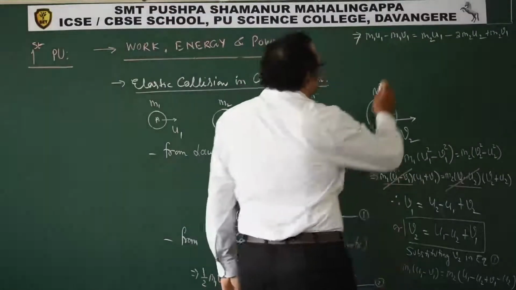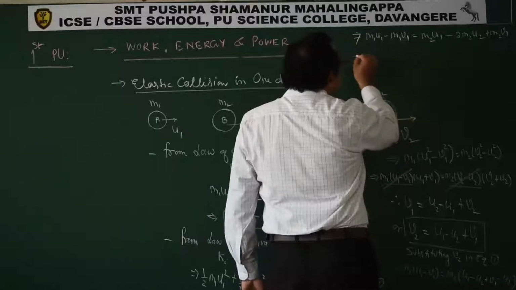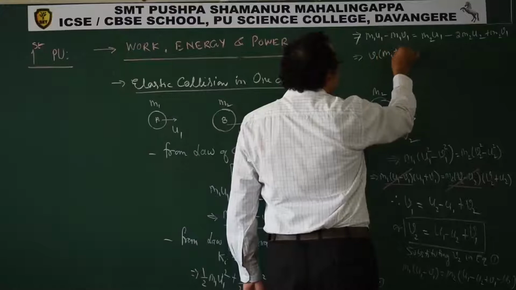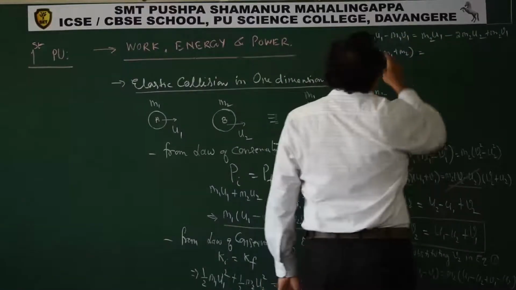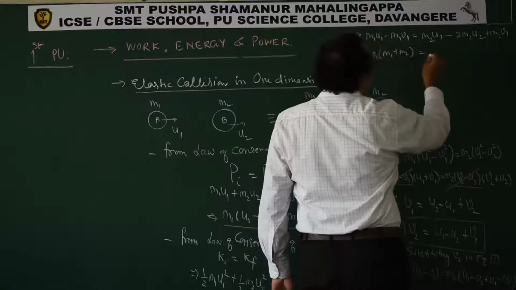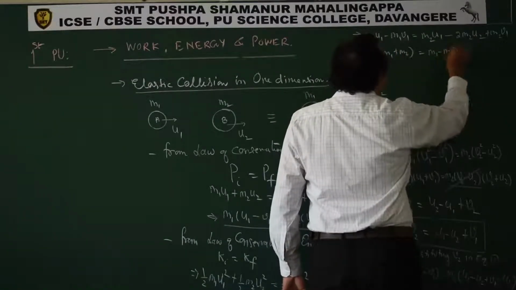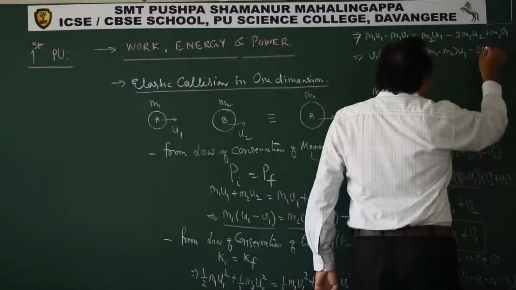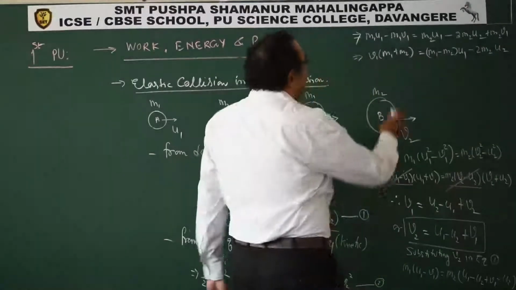So what we have now? We need to find v1. So v1 is common, (m1 plus m2) goes that side, is equal to, here u1 is common, so I will write (m1 minus m2) into u1 minus 2 m2 into u2. This is what we have.